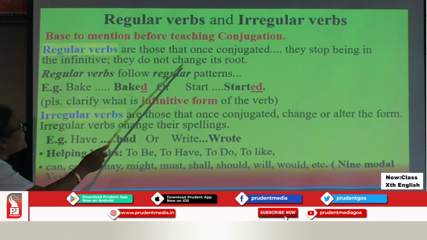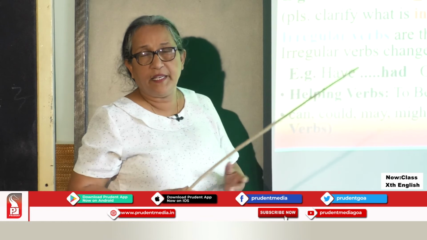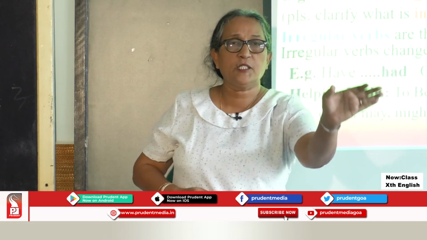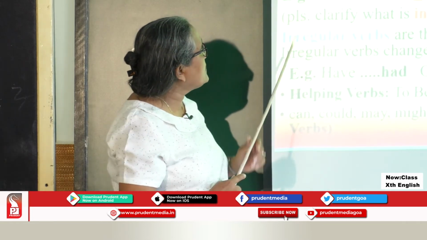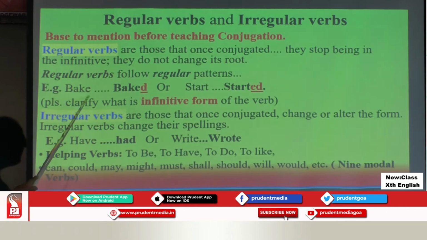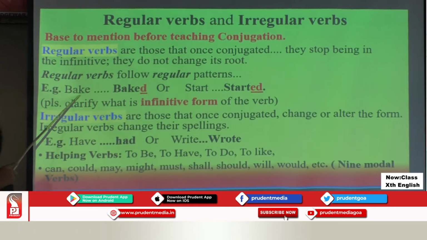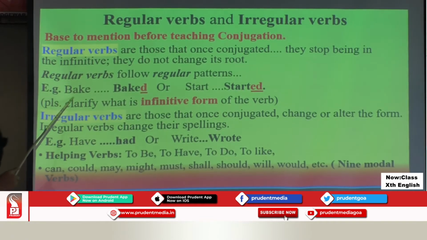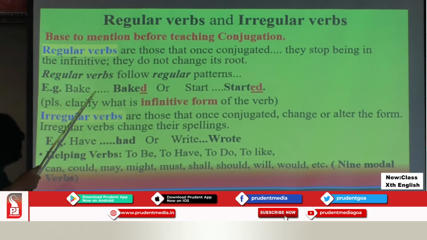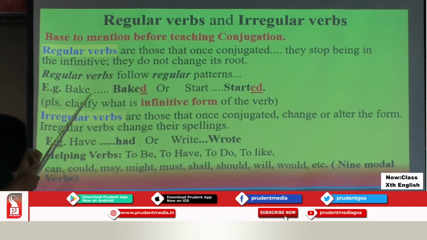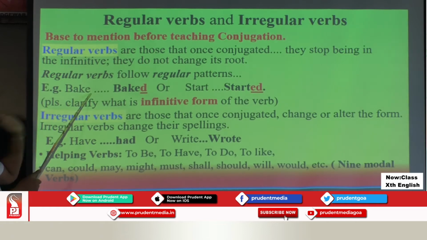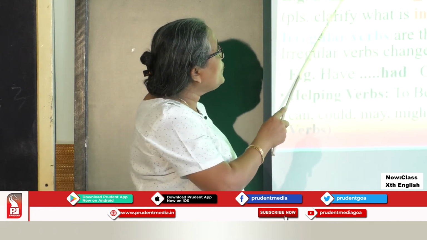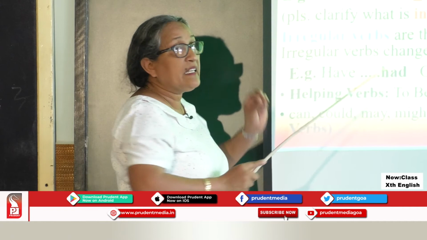They do not change its root. What is the meaning of root? Root is the base spelling, the dictionary spelling of a verb. Let us consider the verb bake. This is the root of the verb. This is the infinitive form of the verb, as it is. Nothing is added to it, no ed, no es, ing, nothing is added. You are not touching the spelling, the root. So I hope you understand what is infinitive or what is the meaning of root, the dictionary spelling.